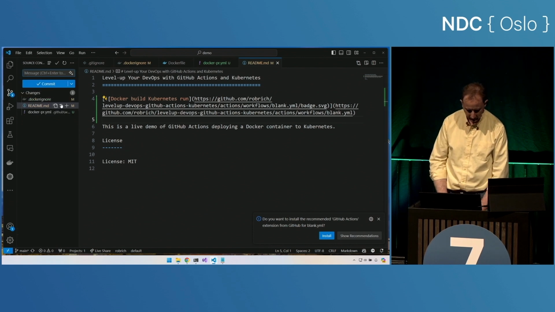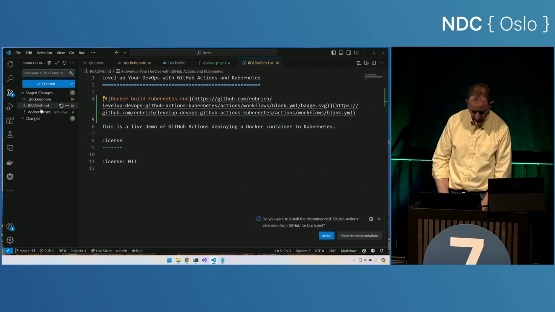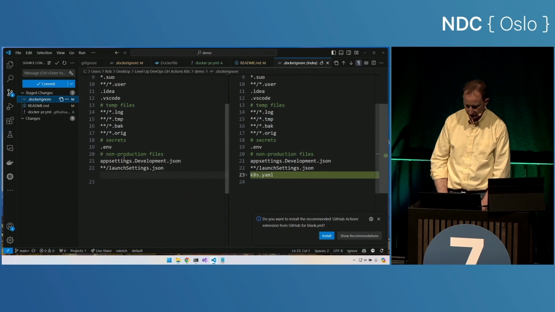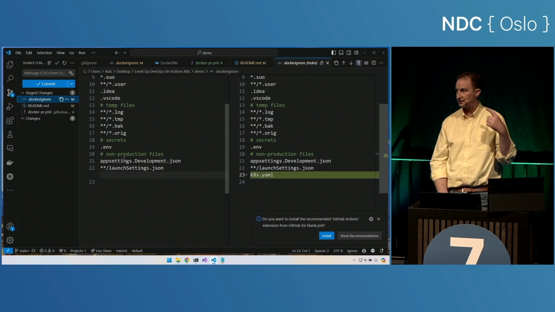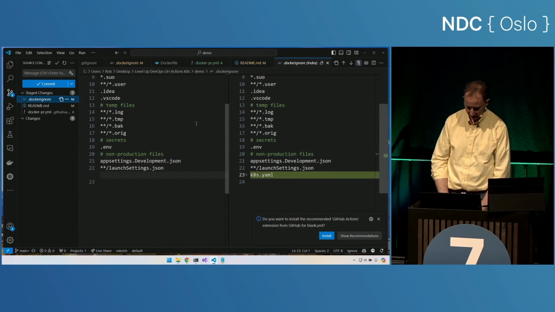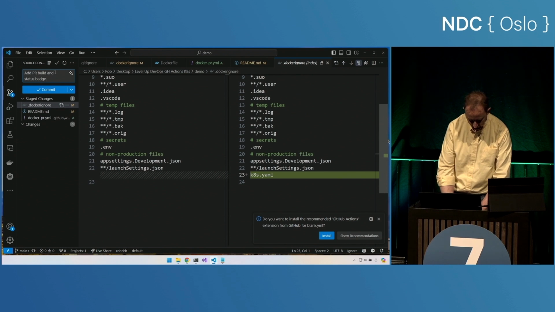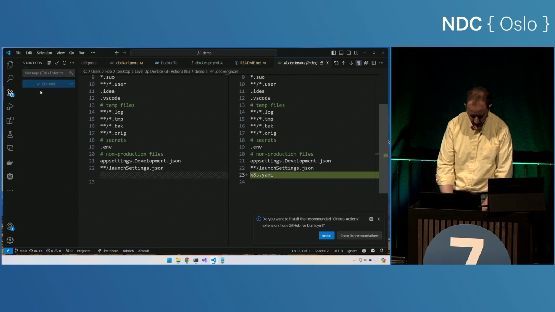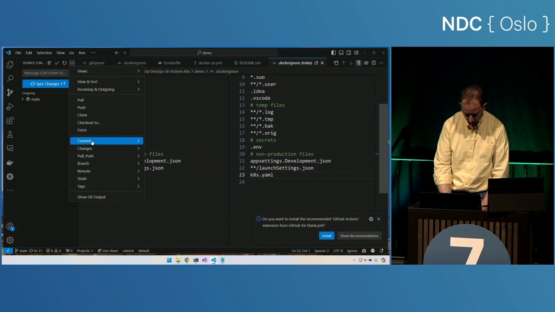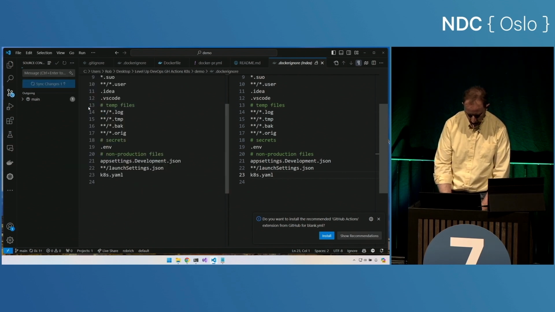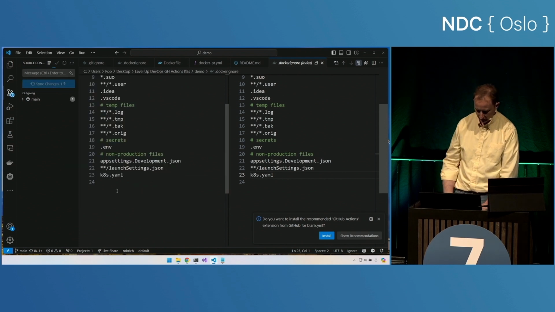And we're going to commit this then to our main branch. So, we've also got that changes. Good thing that somebody remembered to ignore that Kubernetes YAML file so we don't accidentally deploy that. And so we're going to say add PR build and status badge and commit that. Now, last time we pushed from the command line. This time, let's push from VS Code. And so we'll push that into our GitHub repository.